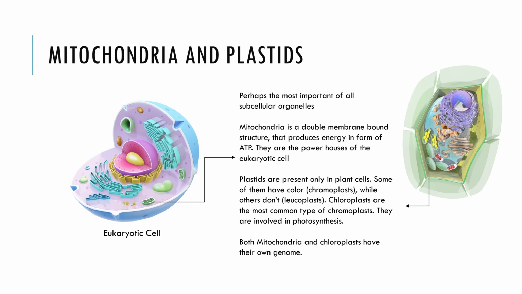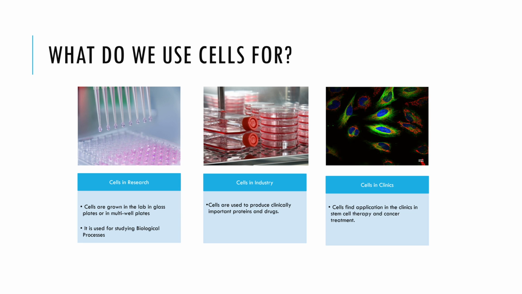Yes, thank you for summarizing that. Scientists can grow cells in the laboratory in glass plates, petri dishes, or flasks in media that contain essential nutrients that mimic the natural environment of the cell. They study the various biological processes and phenomena. They use cells and tissues to see the effect of new drugs in the lab before developing them as treatments for patients.